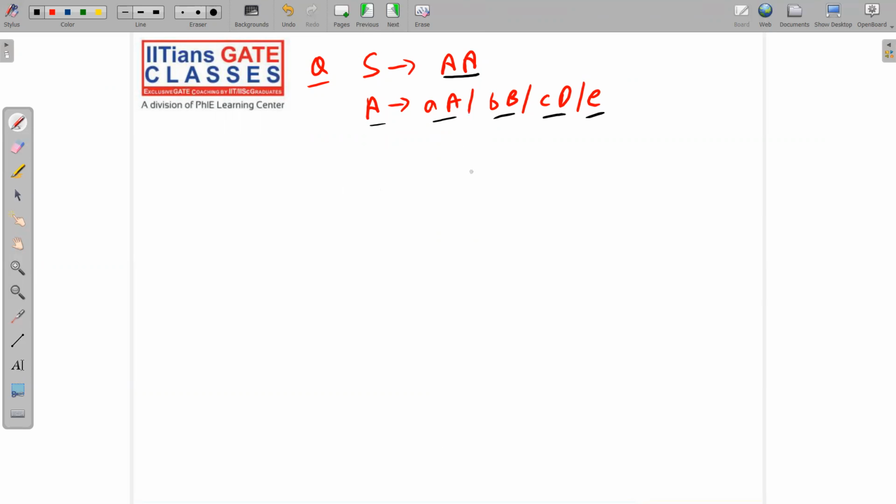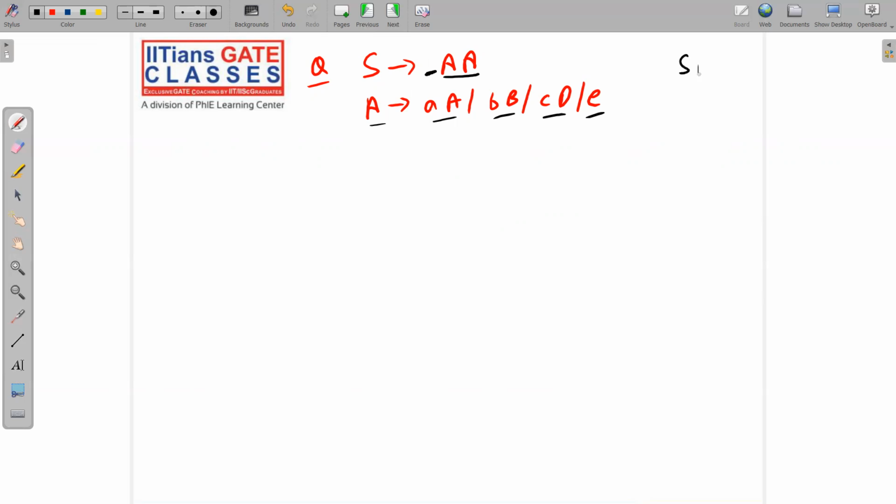See here carefully. Here we do not have a terminal. If we do not have a terminal, then obviously it will be difficult for us to convert into GNF. Okay, this CFG can be converted into GNF. You can say it's not easy, or you can say it's not direct. Okay, but let me apply the algorithm.